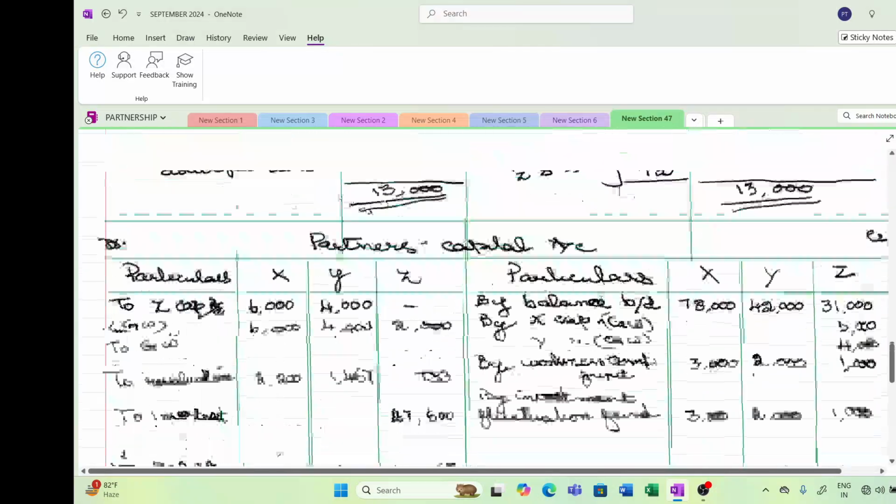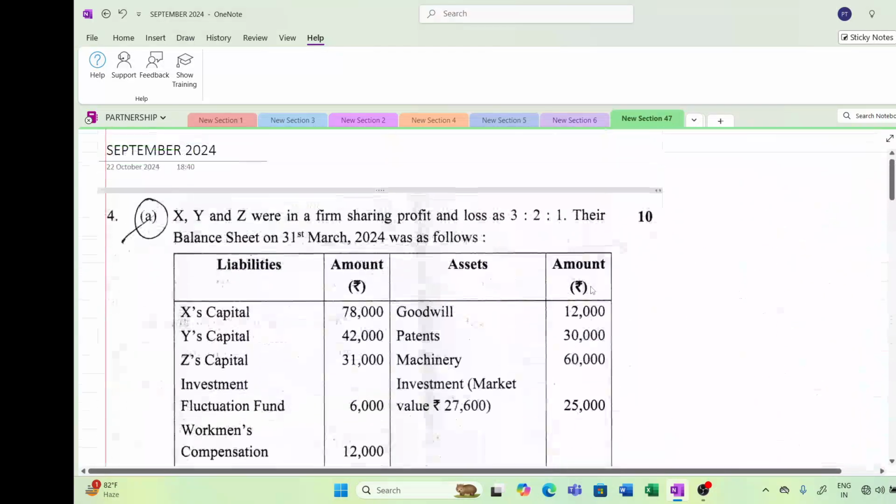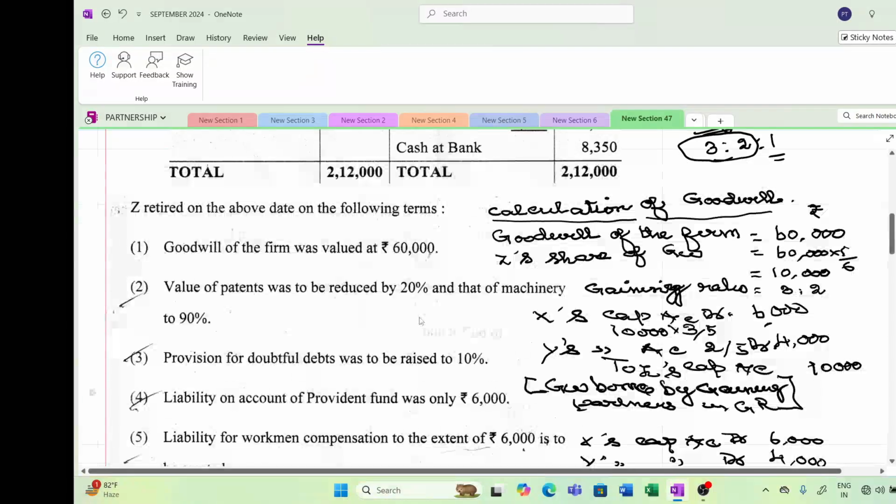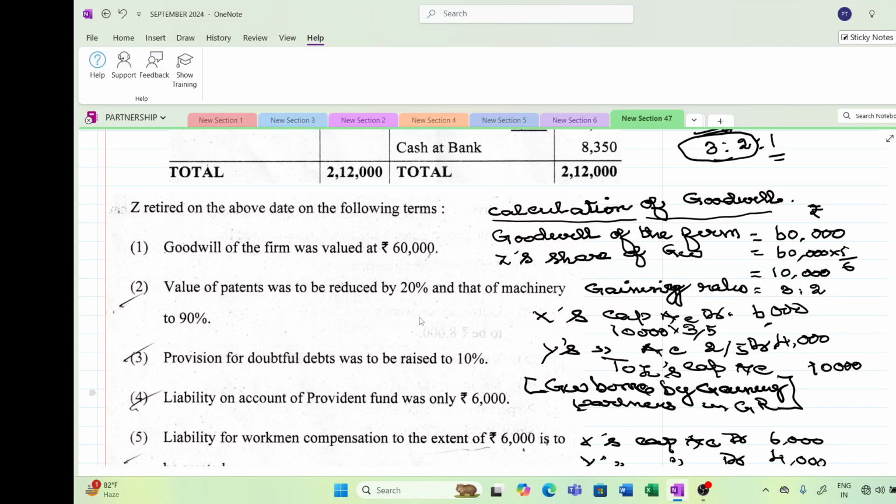Today we are going to see one more sum of September 2024 4A, retirement of a partnership firm. They have given X, Y, Z, wherein the firm shares profits and losses in the ratio of 3:2:1, and the balance sheet is given. Now coming to the adjustments, they have given that the goodwill of the firm was valued at 60,000.